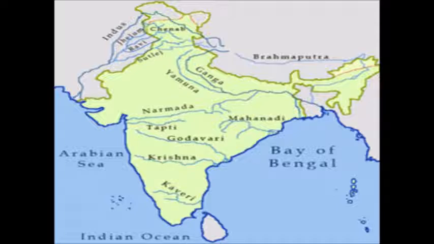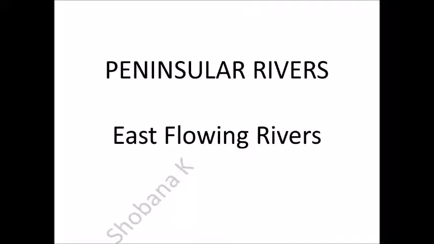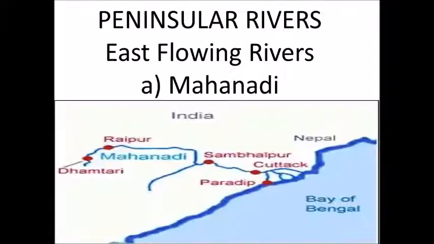The non-perennial rivers are those rivers which have no flow for at least a part of the year, like Narmada, Tapti, Mahanadi, Godavari, Krishna, Pennar and Kaveri rivers. They have large seasonal fluctuations in volume of water as they are solely fed by rain. These rivers flow in valleys with steep gradients. Based on the direction of the flow, the peninsular rivers are divided into west flowing rivers and east flowing rivers. Peninsular rivers, east flowing rivers: Mahanadi.